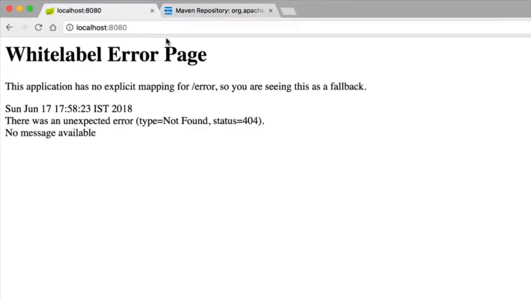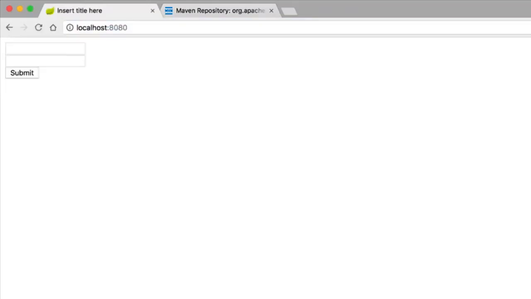I'll go back to my browser, and if I say enter, you can see we got a page, right? So this thing is working perfectly. It's very simple stuff, nothing fancy, right? So what is happening now is the moment you say home page, it is calling home.jsp. I mean, the moment I say slash, it is calling home.jsp. It's working perfectly. And now what I want is the moment I click on submit, it should take these two values and add it in database.